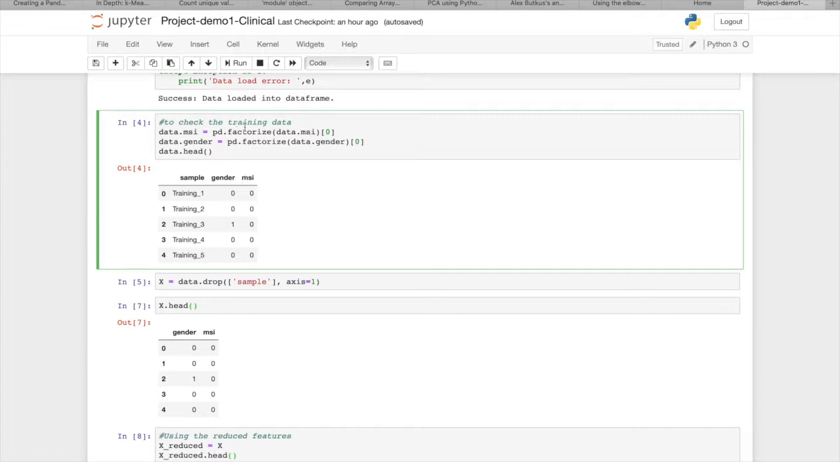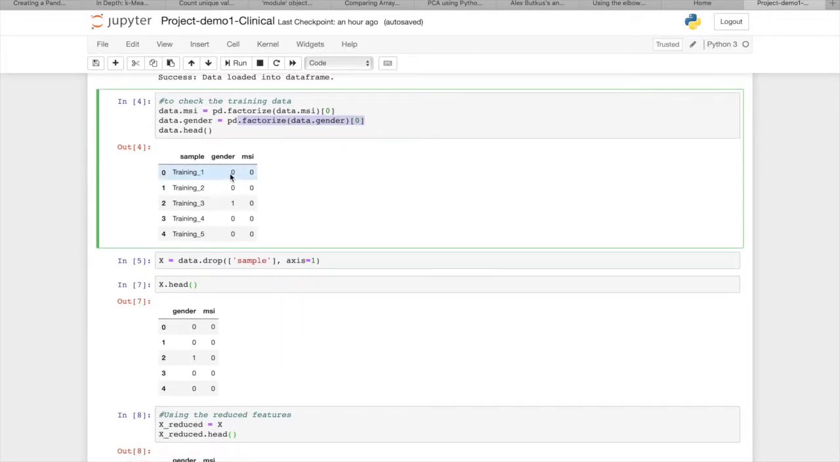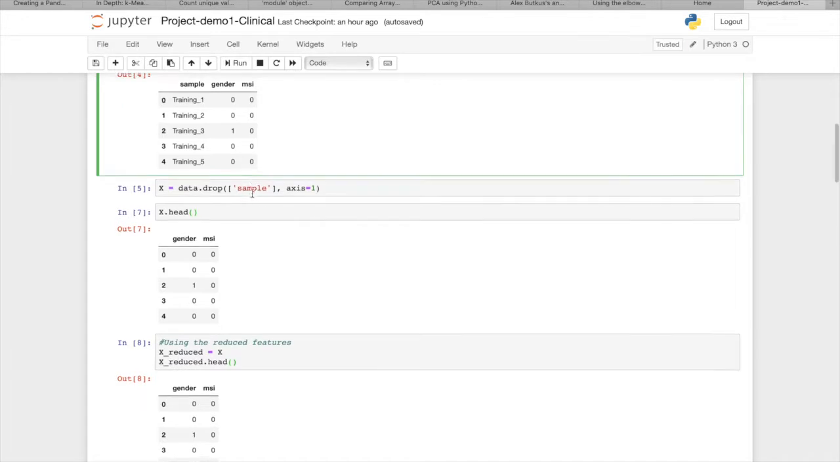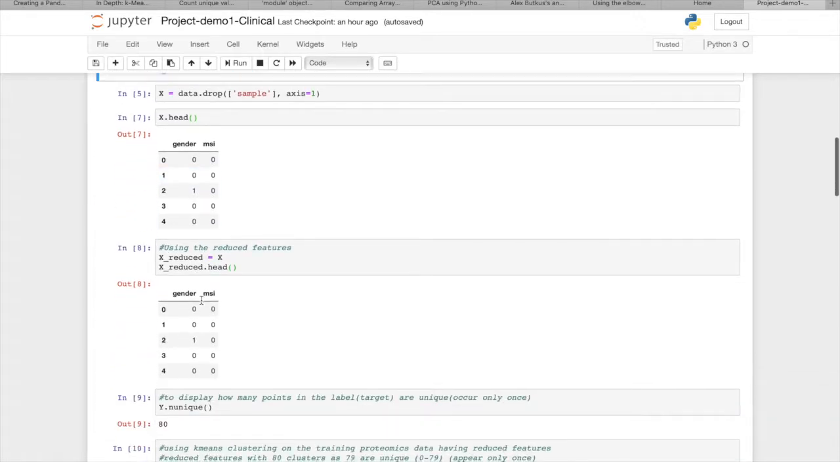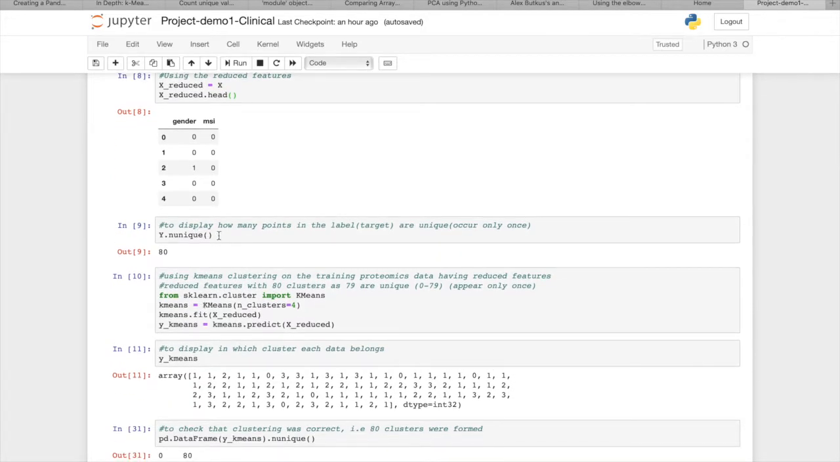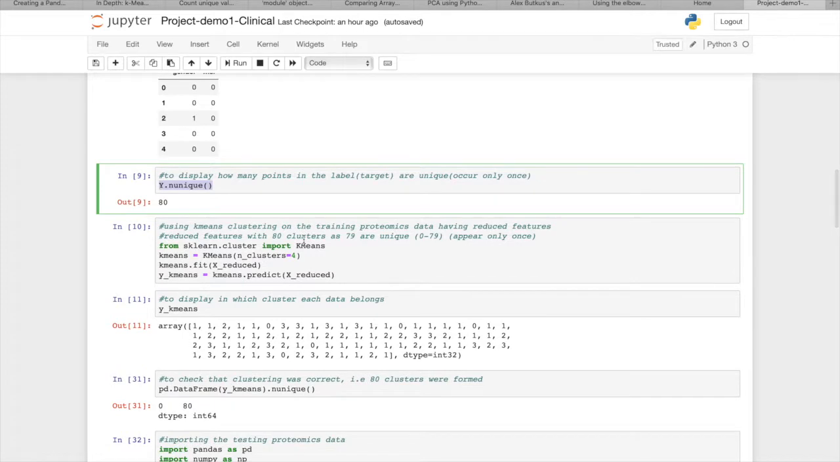So Pandas has a method to factorize. We use this, and once we print it, we see everything is changed from strings to integers. We're dropping the sample. We don't need this because we know that each of the rows corresponds to their respective columns in other tables as well. And to check the unique values that we have in the reduced data set, we still have 80. That means we have 80 different training data samples.